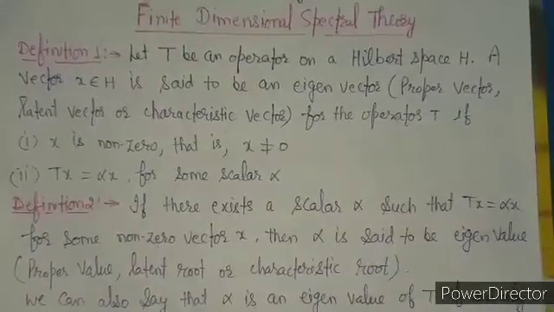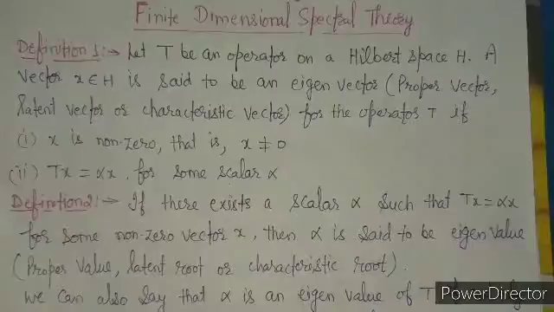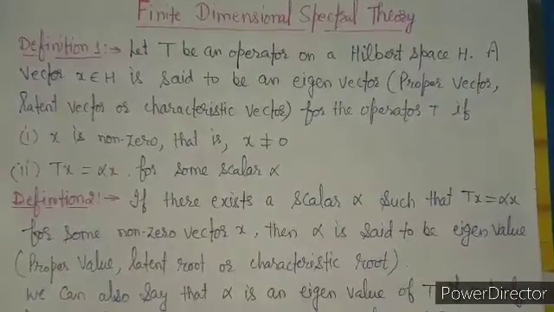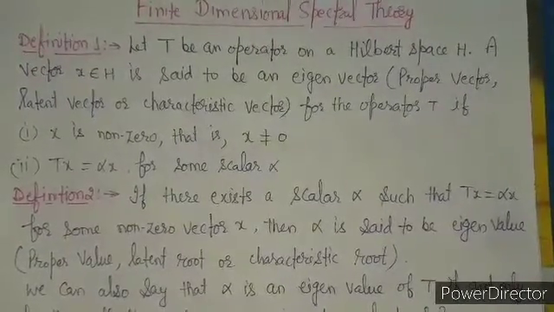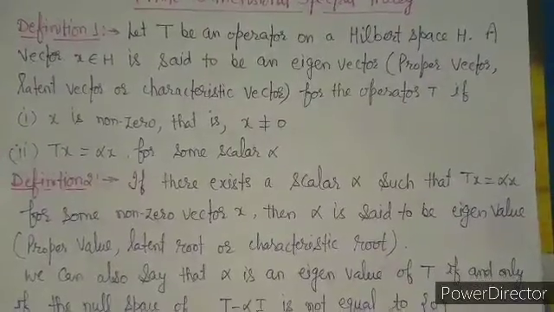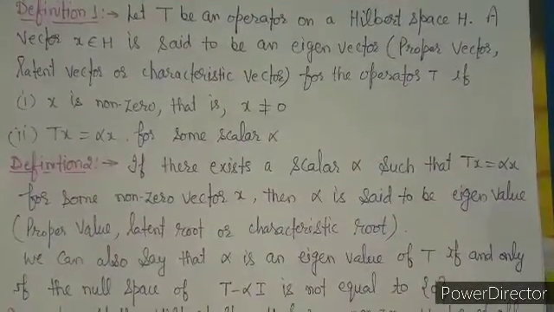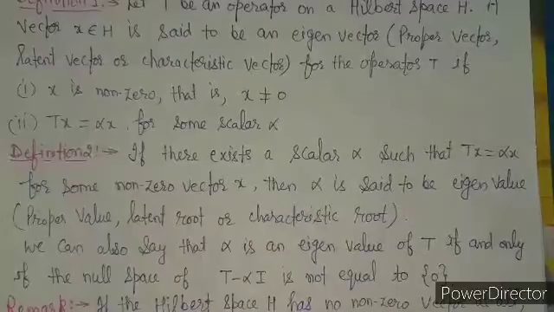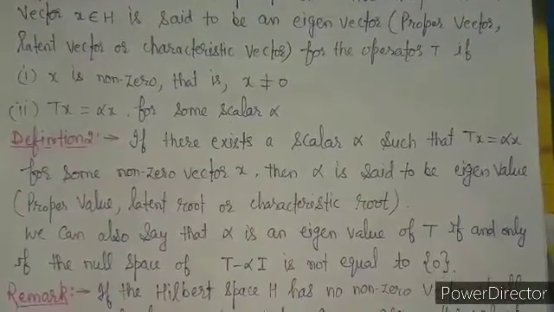So if you look at condition number 2, and if we take this alpha x to the left side, what are we getting? (T minus alpha)x is equal to 0. That's why we can also say that alpha is an eigenvalue of T if and only if the null space of T minus alpha is not equal to 0.